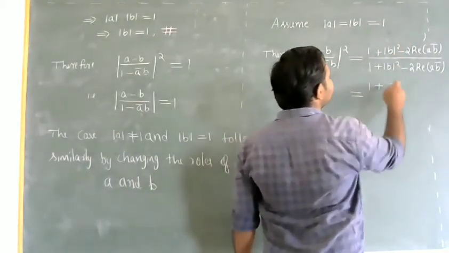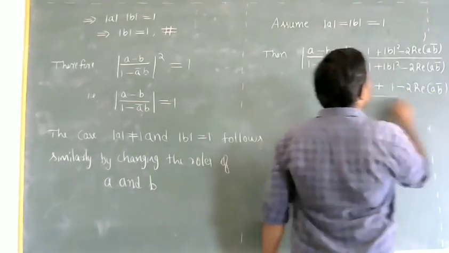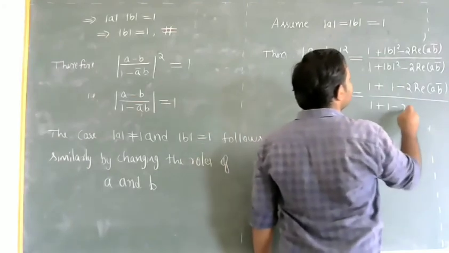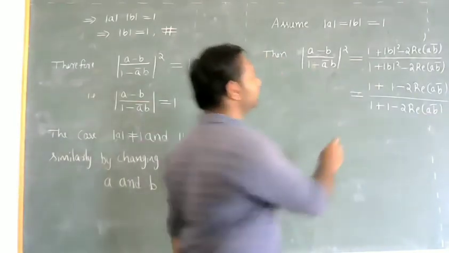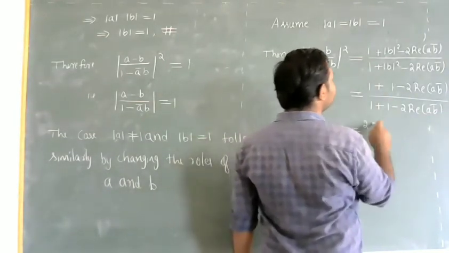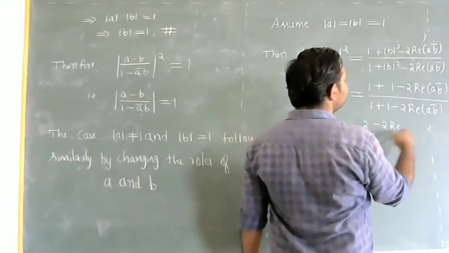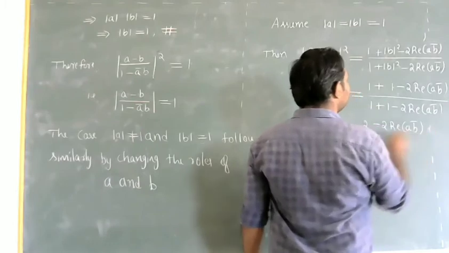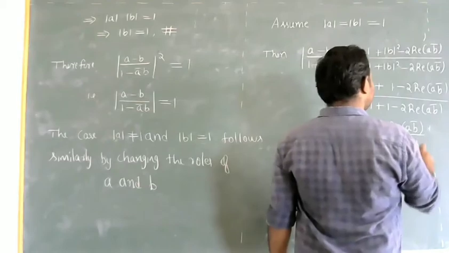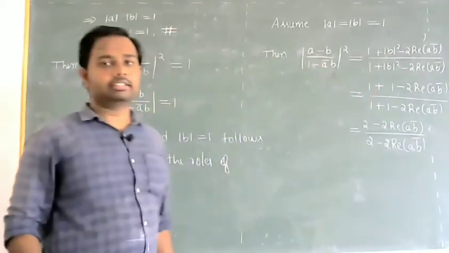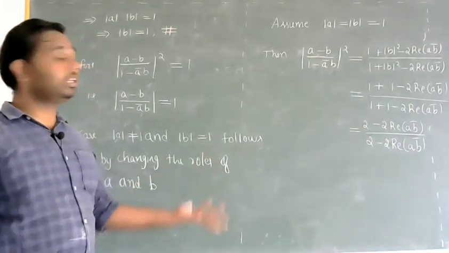So then 1 plus 1 minus 2 into real part of a b bar divided by 1 plus 1 minus 2 into real part of a b bar, that is nothing but 1 plus 1 is 2, 2 minus 2 into real part of a b bar by 2 minus 2 times real part of a b bar. Now what are we proving here actually?